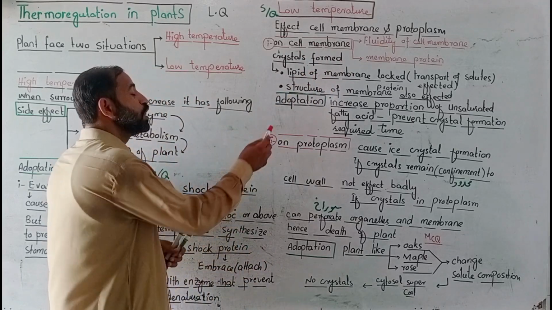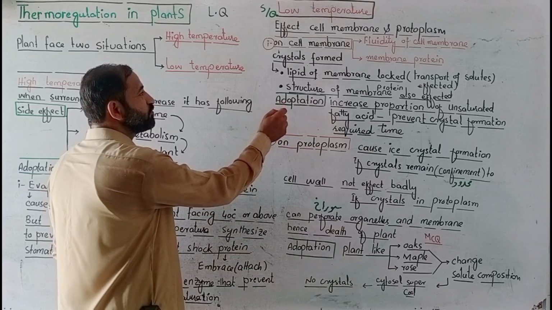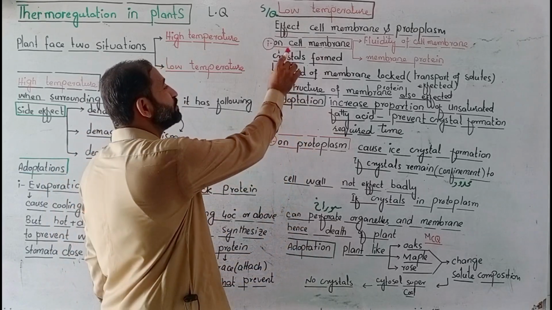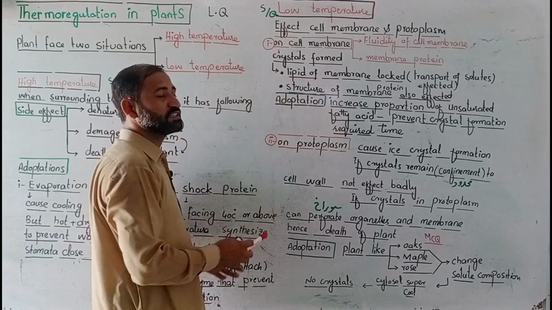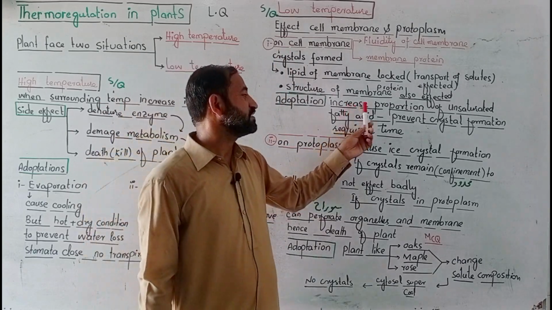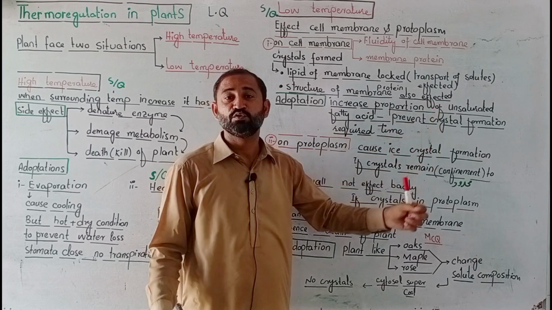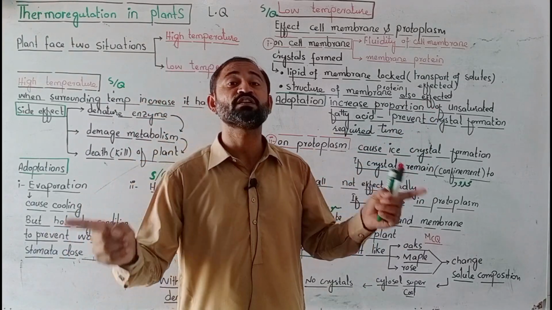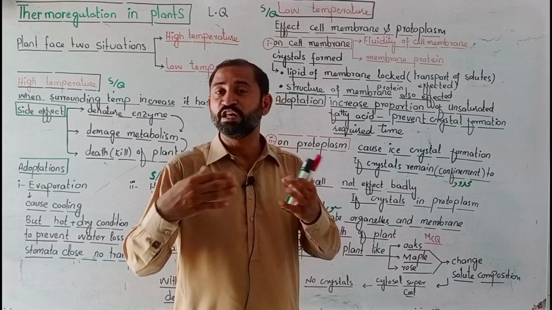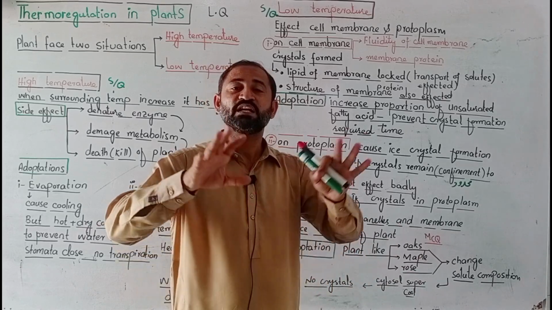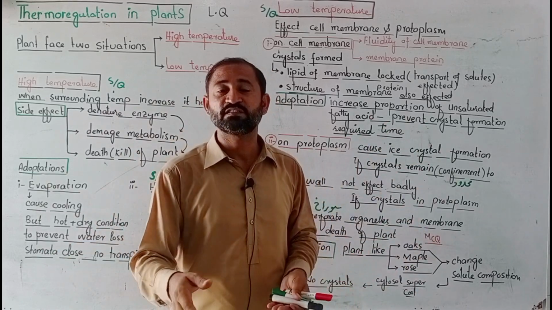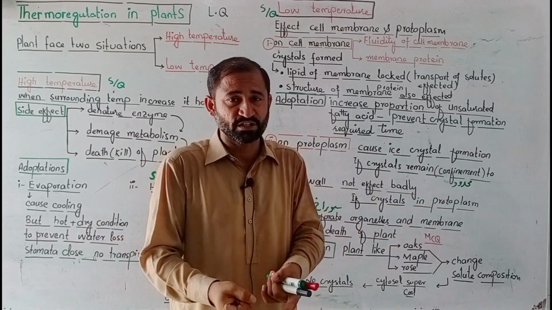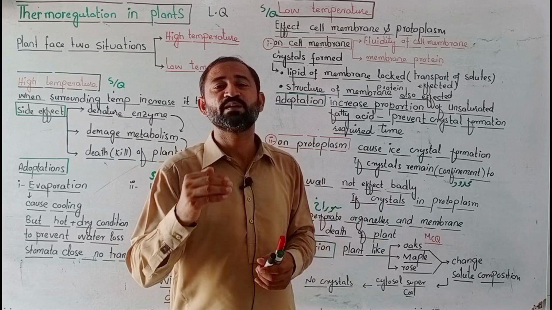And number two, what is the adaptation of the plant to prevent the cell membrane from this effect? The adaptation is that the plant increases the proportion of unsaturated fatty acid. You know that unsaturated fatty acid, even at low temperature, cannot change into crystals, cannot solidify. So when they increase the proportion of unsaturated fatty acid, even at low temperature there is no crystal formation, and then the plant can survive.